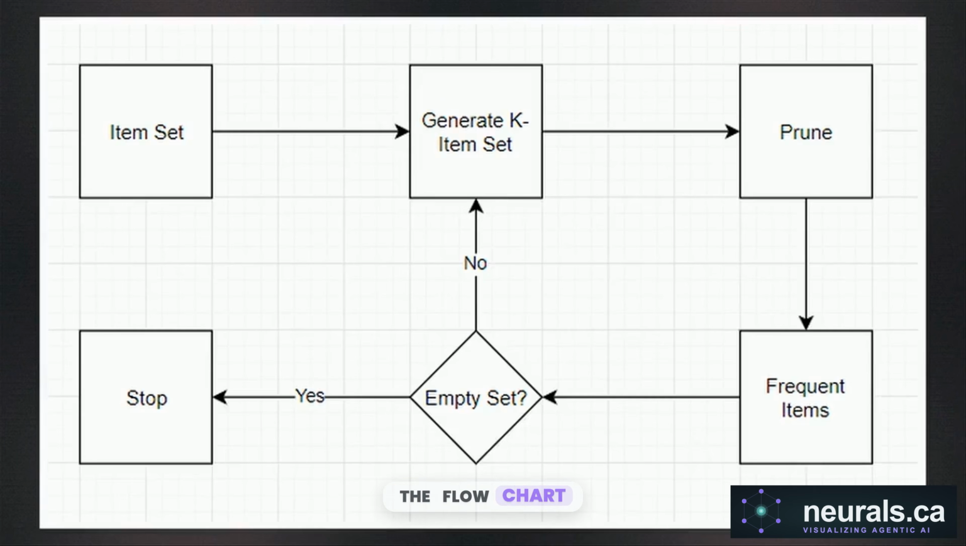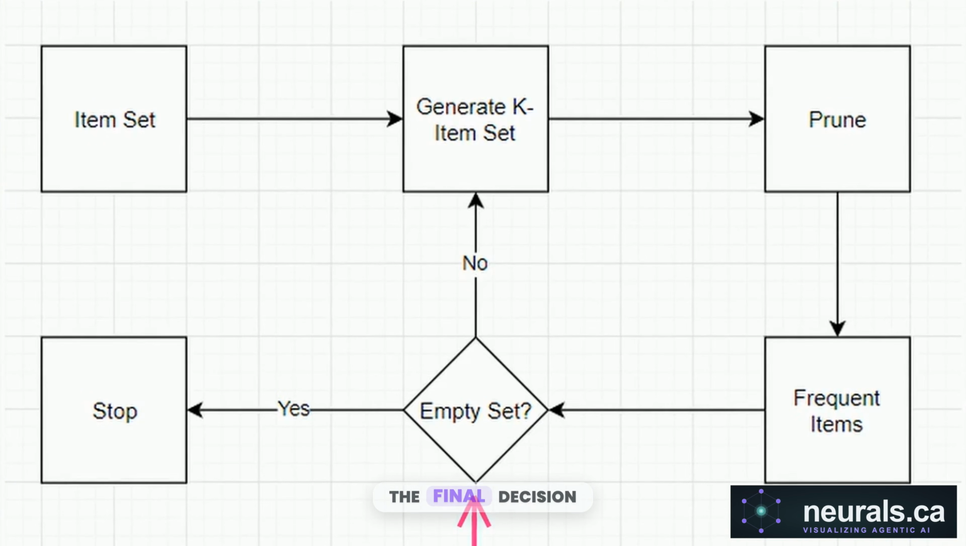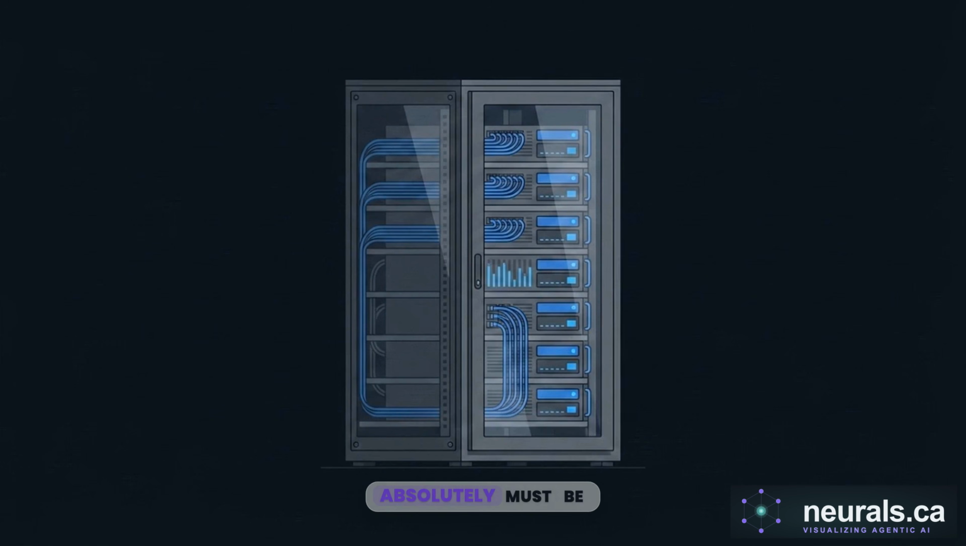Look at the flowchart here. By adjusting the threshold at the prune step, engineers cut out irrelevant data. Because of this iterative loop down to the final decision gate, the process is deterministic, highly auditable, and easily explained to non-technical stakeholders. When you absolutely must be able to prove how your system reached its results, apriori is the transparent workhorse engineers trust.